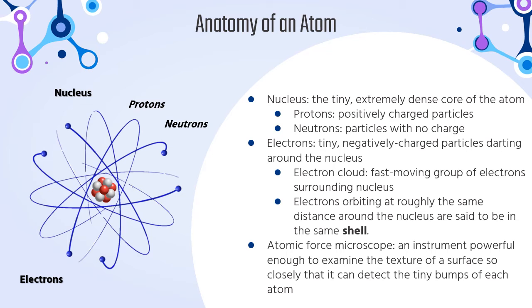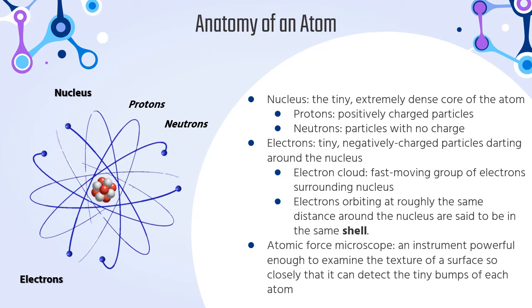If you were to magnify an atom so that it was the size of a person, then it would still be super, super tiny because most of it is empty space. The nucleus is a very dense, very heavy center, but most of it is empty space with the electrons zipping around it.